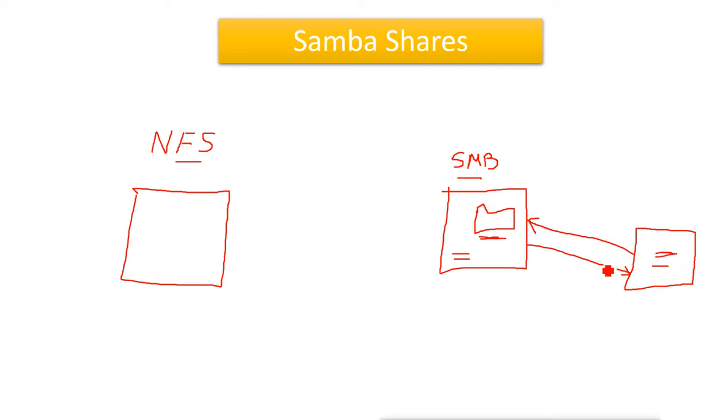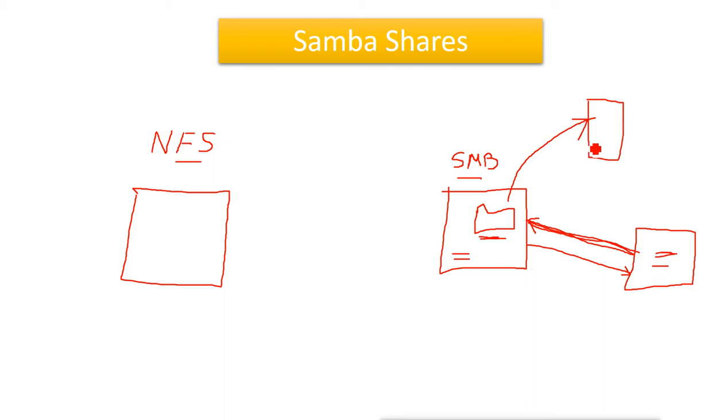In a complex environment in Windows, we configure the domain environment where a domain controller handles all the authentication. If this user wants to access the share on this machine, this machine will ask which authentication you want to use. Then the user provides the domain user credentials, and that machine verifies the domain user account with the domain controller.